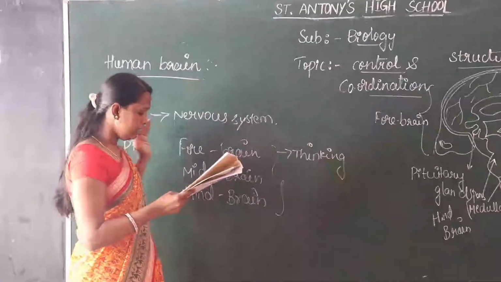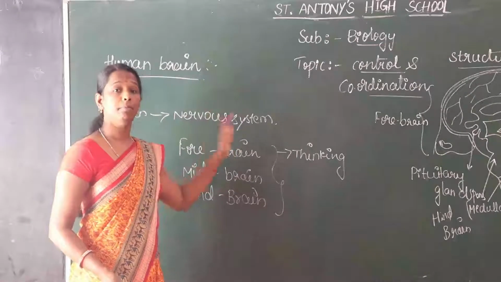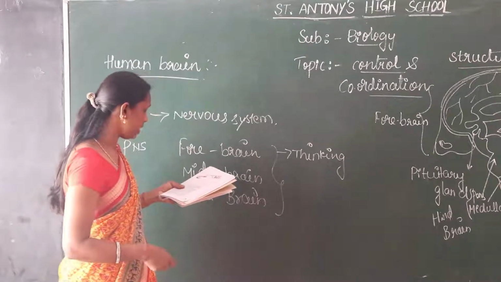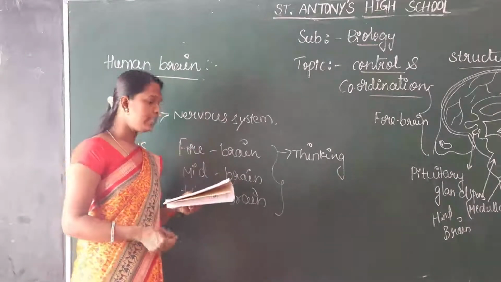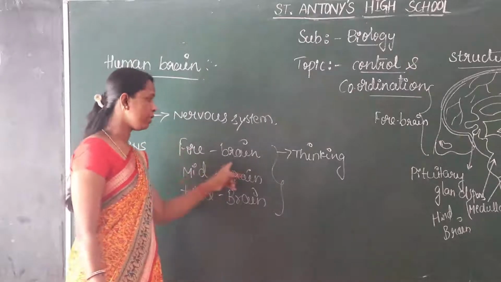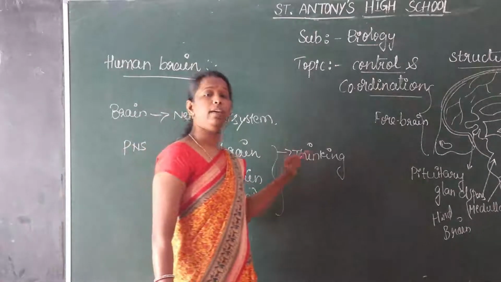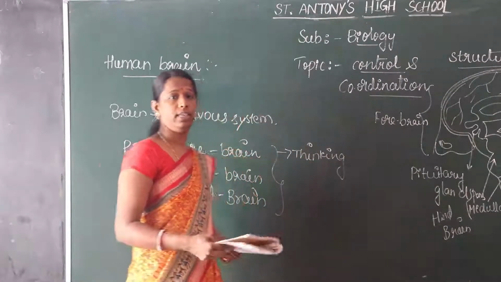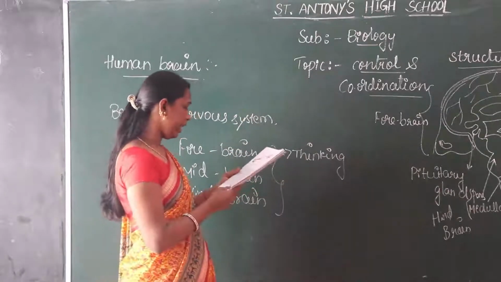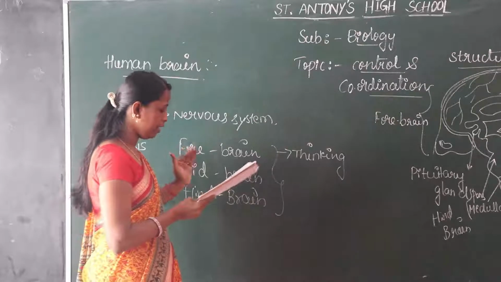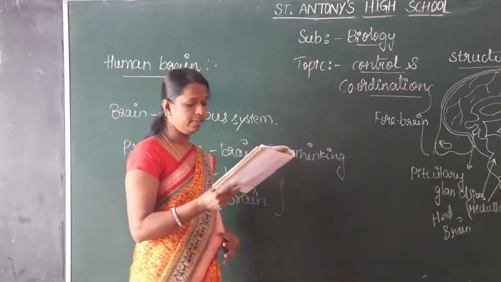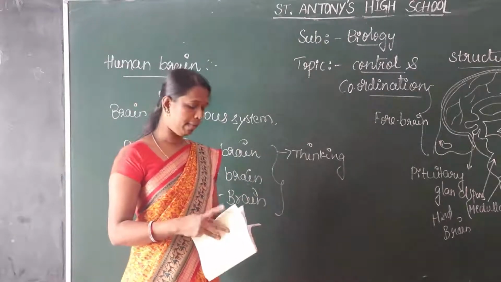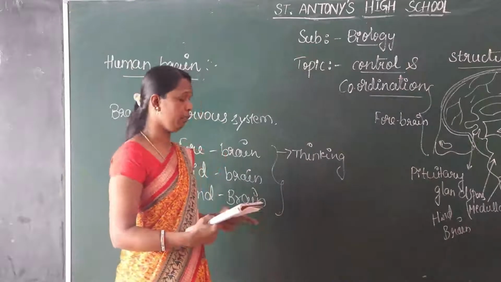It has the region which receives the sensory impulses from various receptors. Separate areas of the forebrain are specialized for hearing, smell, sight and so on. So the forebrain function is thinking. It receives impulses like hearing, smell and sight. And there are association areas where the sensory information is interpreted and stored in the brain. The thinking capacity is under the control of the forebrain.